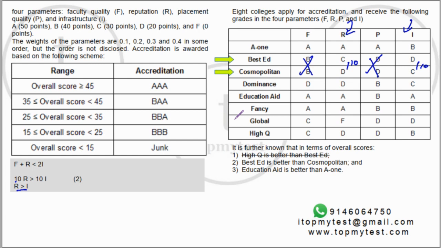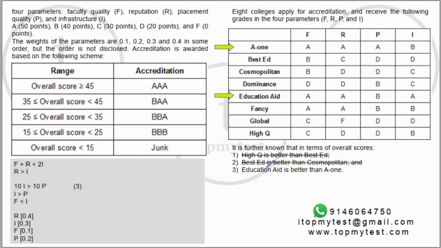Okay, let's go to the last one. Last one tells you education aid is better than A1. Education aid is better than A1. Now again, there is no change here. There is no difference here. The difference is from this. Because education aid is better than A1, I can say I will have a higher preference than P. Difference is the same, 10 points, 10 points, right? So I will be better than P. Now if I combine all of them, R is more than I is more than P, right?